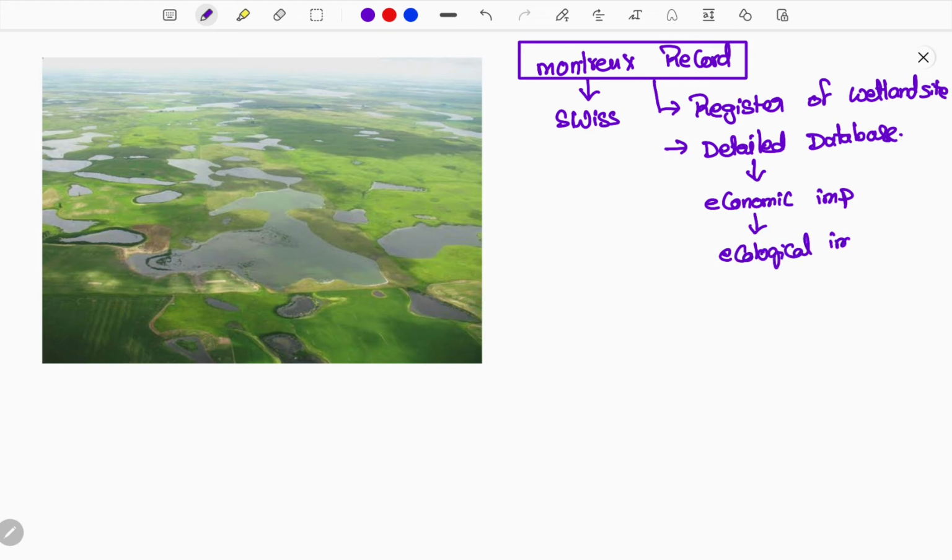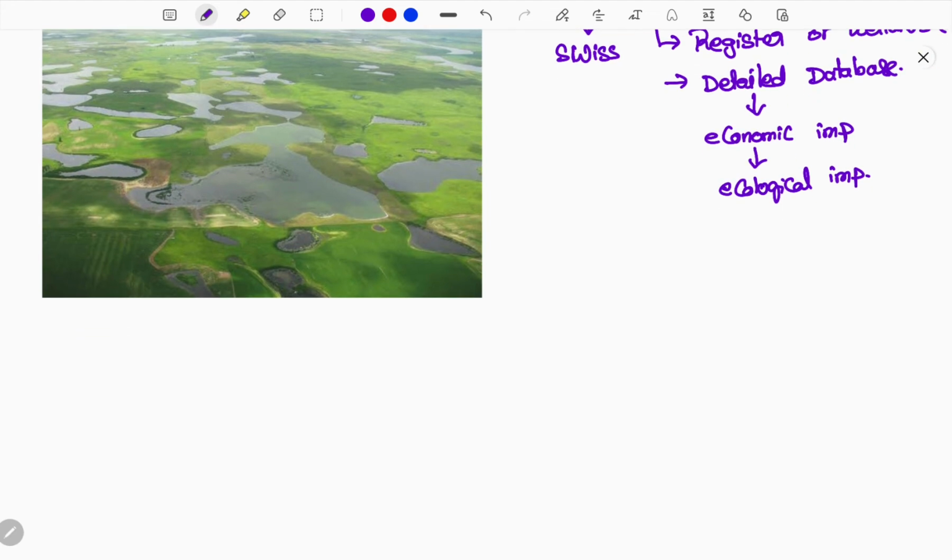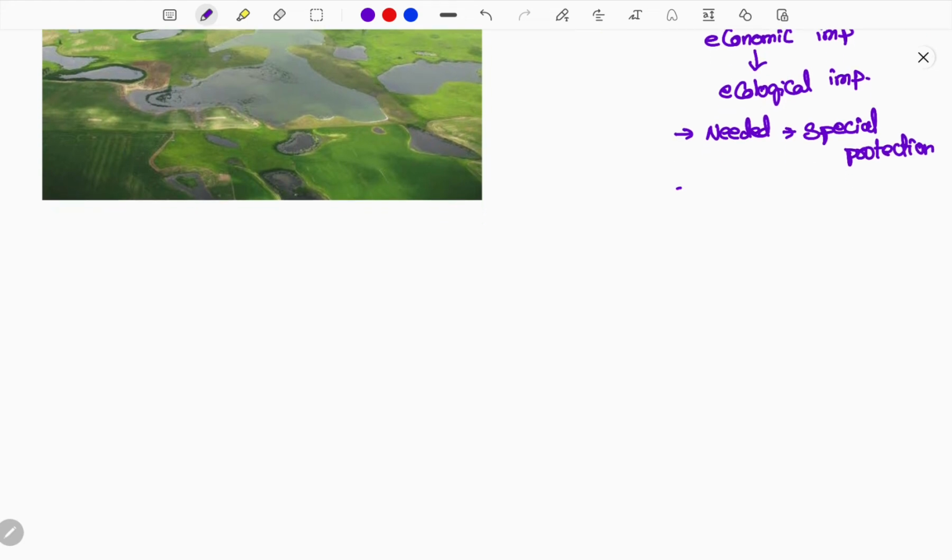The ecological importance of the wetland will be mentioned, and also why it is needed. If a wetland is listed, it is because it needs special protection. You need to specially protect some wetlands. How do you say that this wetland needs special protection? How it has been deteriorating, and how to make a wetland sustainable.